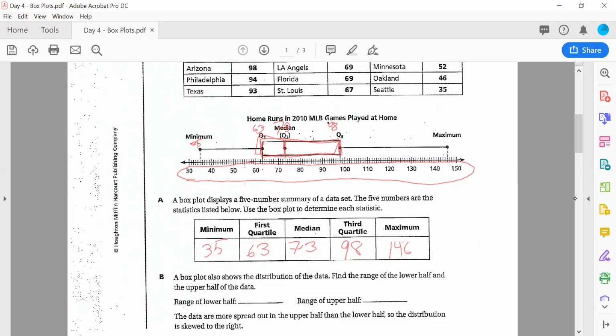Then I draw a little line by the minimum, and then a little line up here, 146, by the maximum. And then with straight lines, I connect the min and the max to the box. And those are called the whiskers. And believe it or not, congratulations, you've just created a box and whisker plot. Done. That's it. Lesson could end right here. But don't turn off the video just yet.